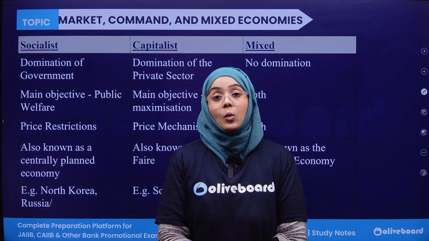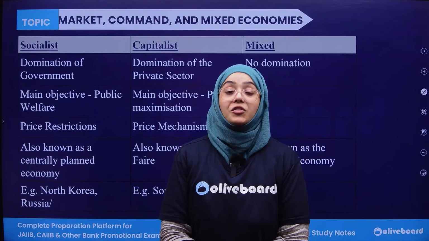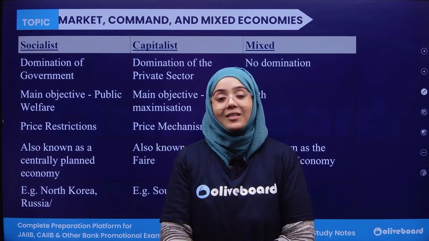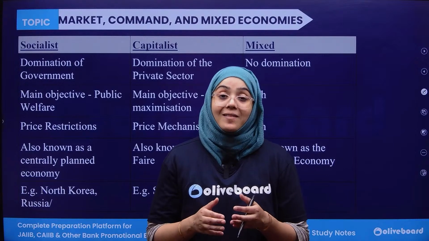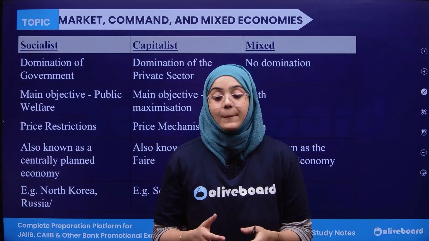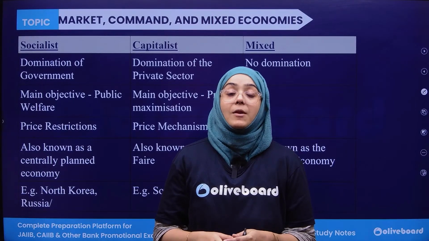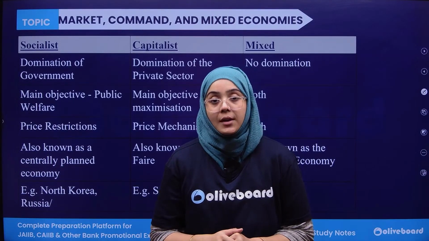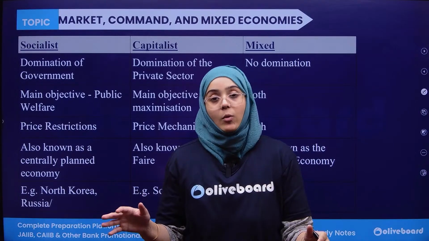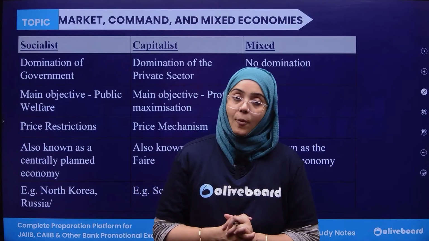What is capitalist economy? Capitalist economies are those in which the resources are more in the hand of the private sector, meaning the private sector dominates the economy. That is known as capitalist economy. Mixed economy means any economy which has no domination. Any economy in which the government makes the rules and the private sector follows them, where no one is in domination, is known as mixed economy.